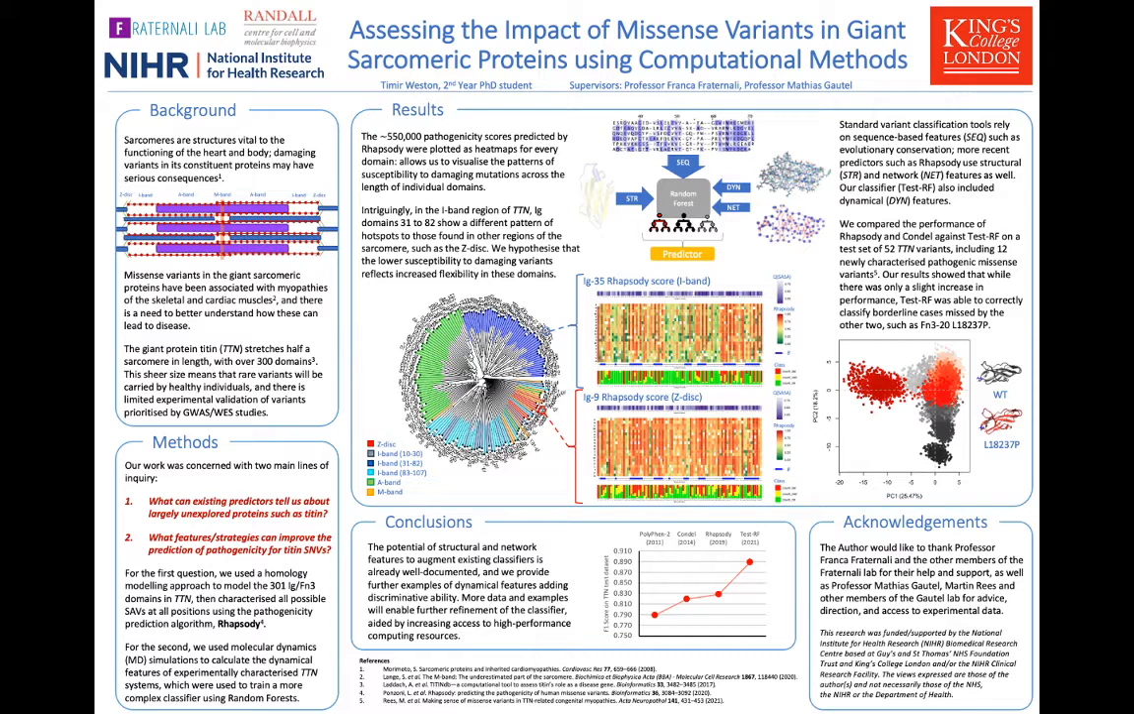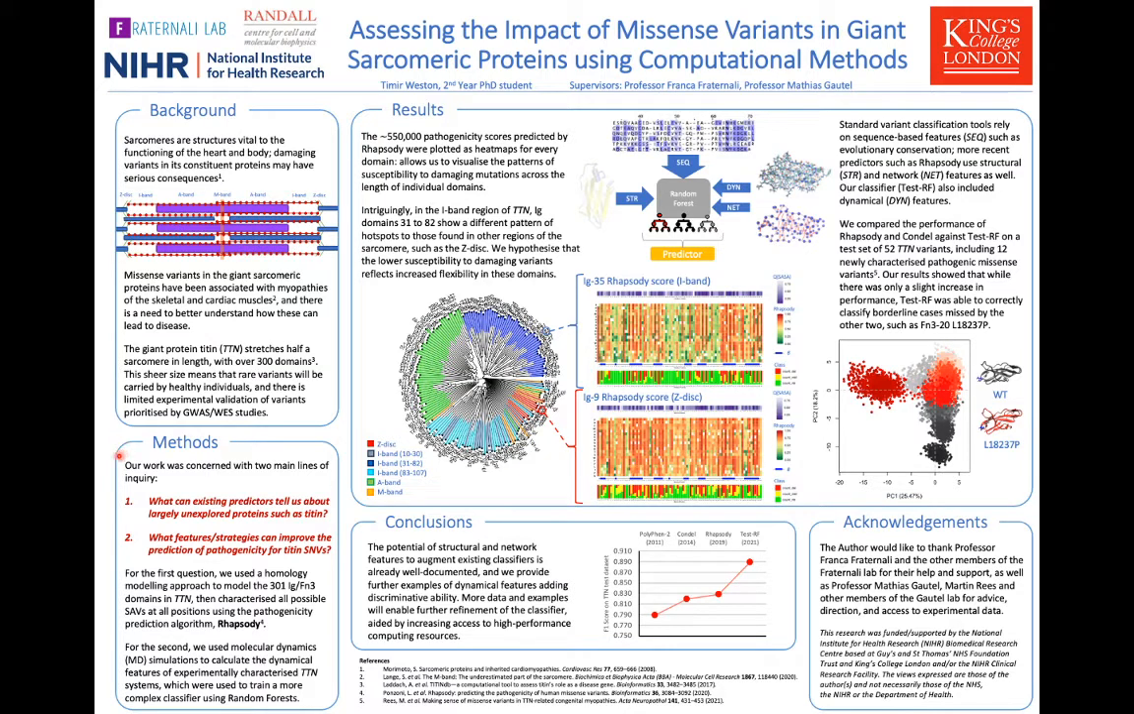As a result, there is limited experimental validation of variants prioritized by high-throughput studies, such as genome-wide association or whole exome sequencing. However, this also means that this is an area in which computational approaches can have a considerable impact. So, we started with the goal of computationally assessing variants in the giant protein titin, currently the most well-characterized, but still largely unexplored of the sarcomeric proteins.